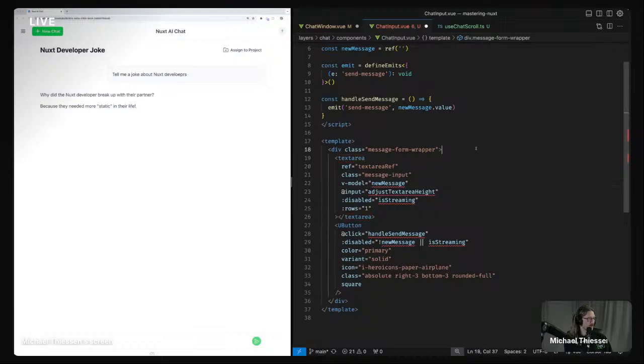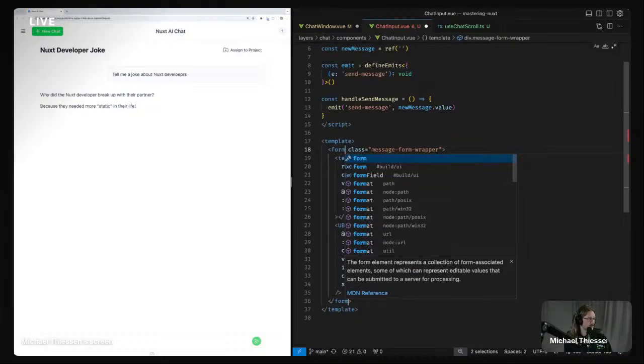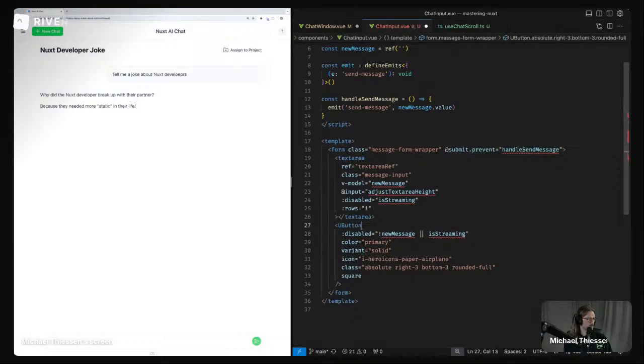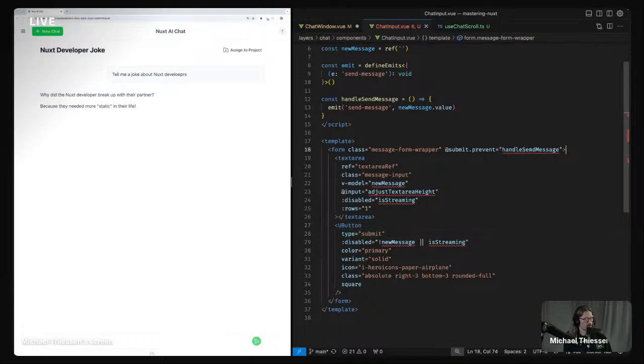We're not going to do that because we're going to actually change this to a form. And we'll do it this way. Change this to a submit type. So now we should be able to just hit enter and it'll automatically handle it for us.